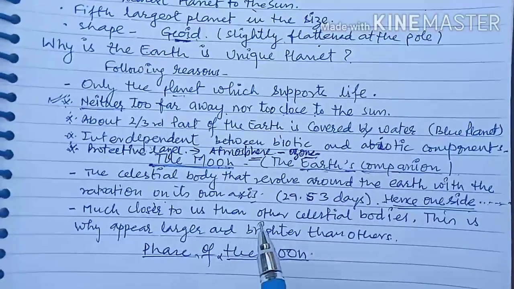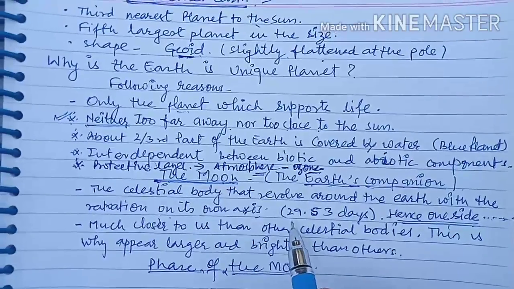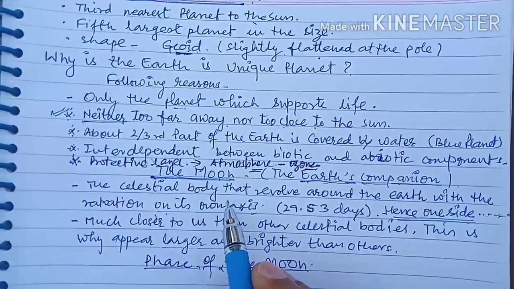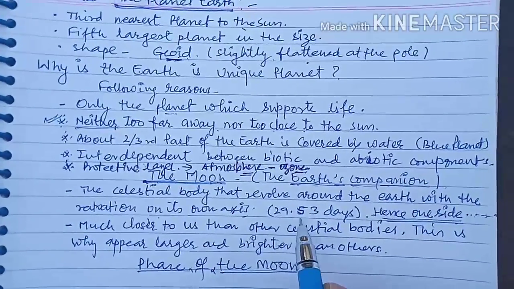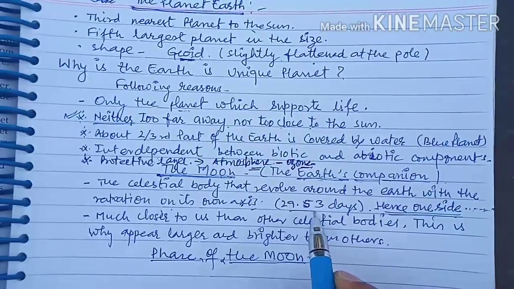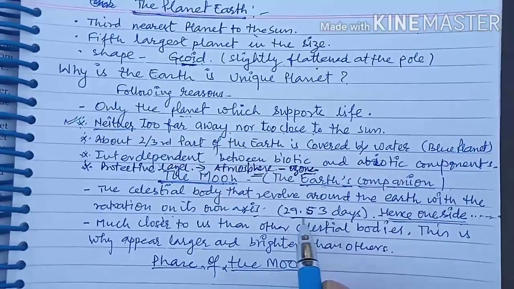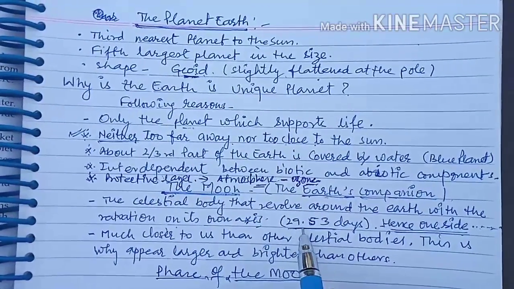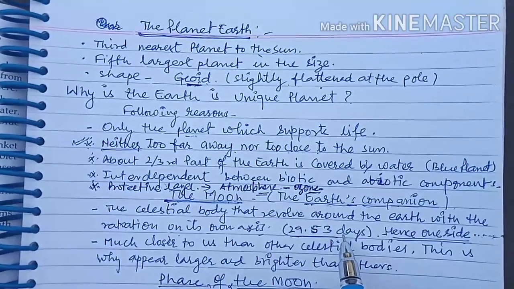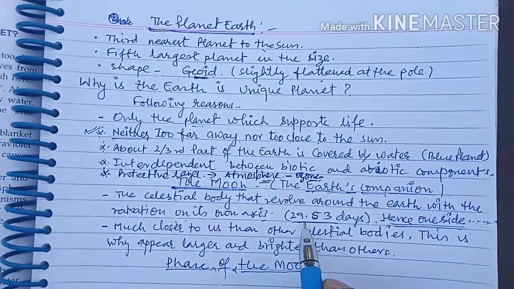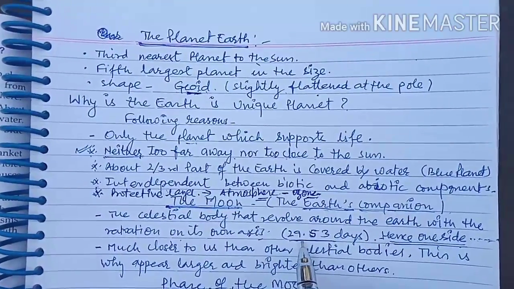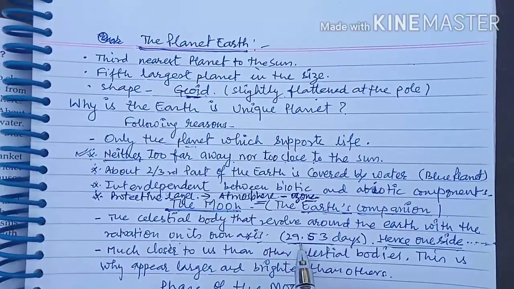It completes one rotation on its own axis in 29.53 days, and it also takes 29.3 days to complete one revolution around the Earth.